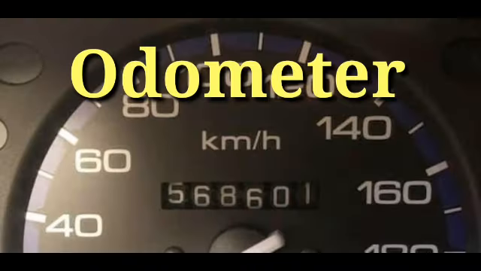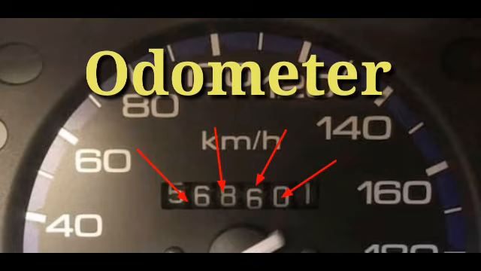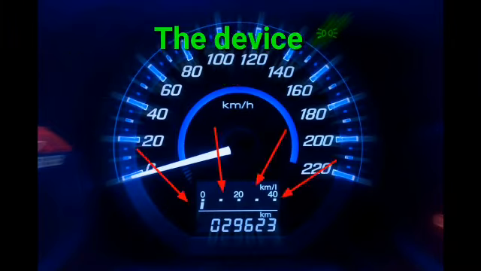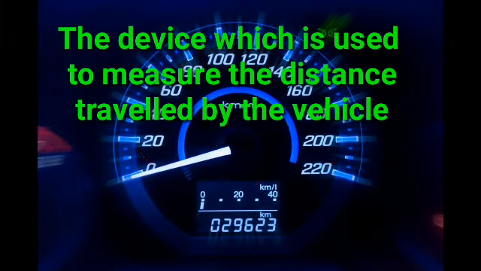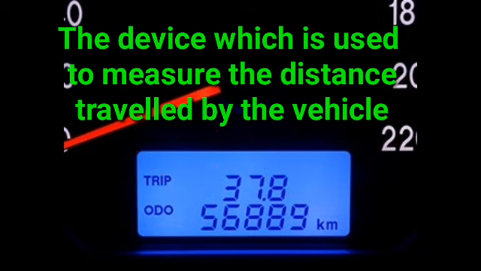Odometer. We can see the odometer in digit form. It is a device which is used to measure the distance travelled by the vehicle.